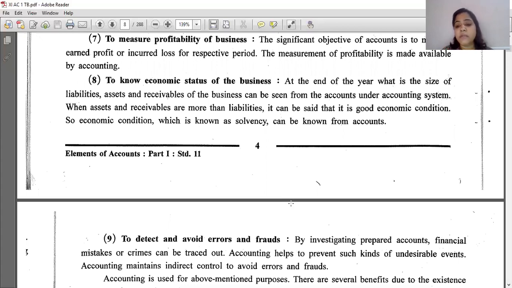It can be said that it's a good economic condition, that is, they are able to pay all the credits. They should have good assets, receivables should be more, and liability should be less. That is termed as solvency, good economic condition. Is it clear? The amount of income should be more compared to the payments.